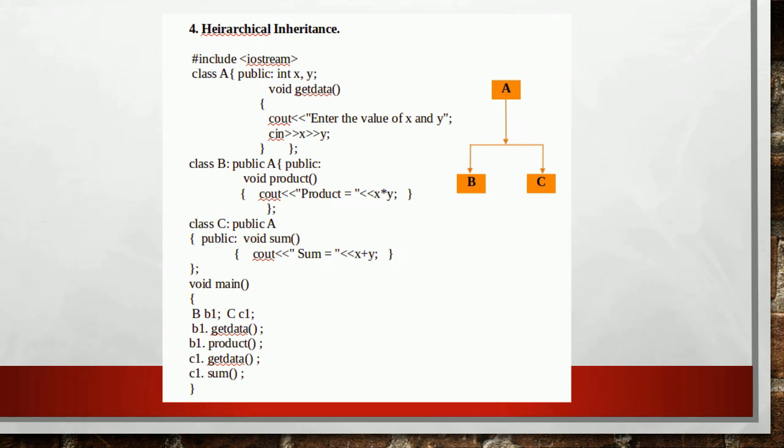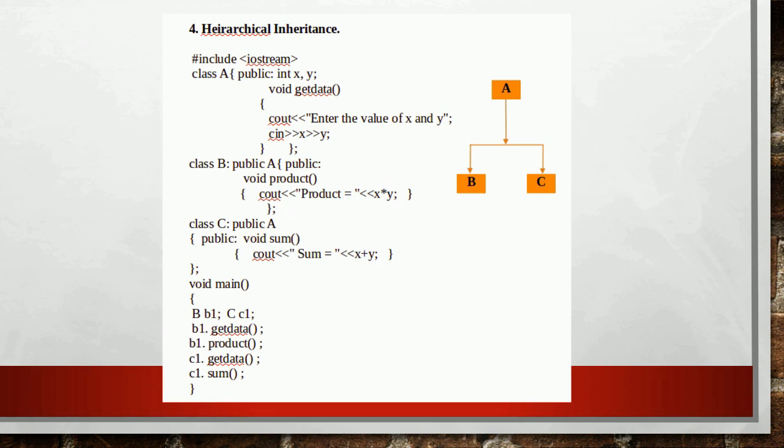The next type of inheritance is hierarchical inheritance. Here there is only one base class, and from that single base class we can inherit more than one derived class. In the example program, A is the base class and classes B and C are inheriting from the base class A as public derivation. The classes B and C can access the public members in class A, that is the data members X and Y and the member function getData.